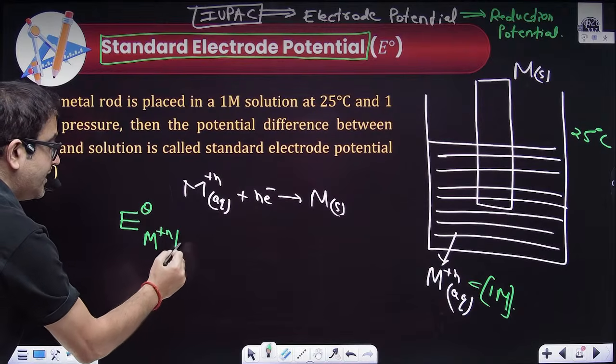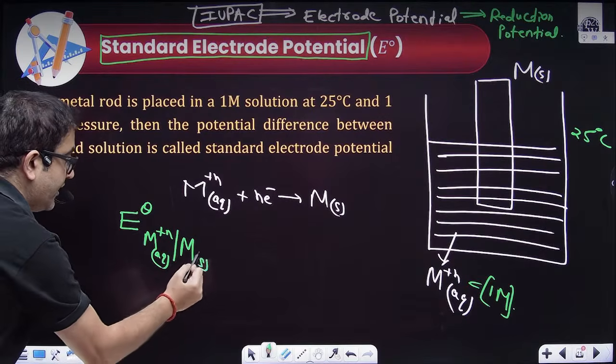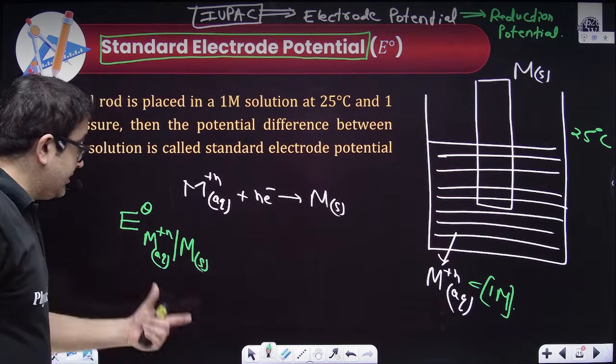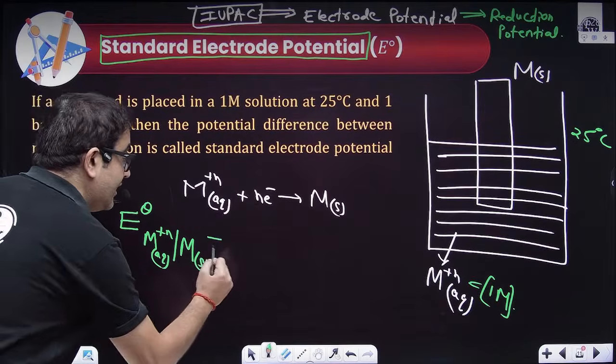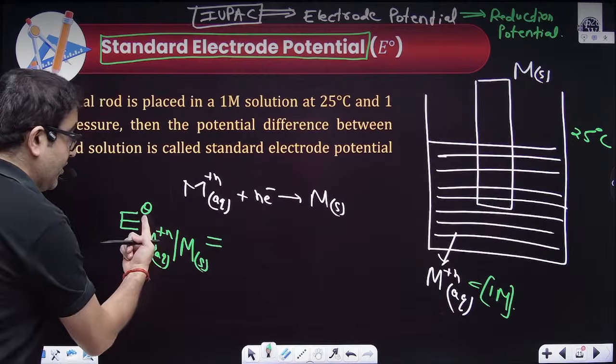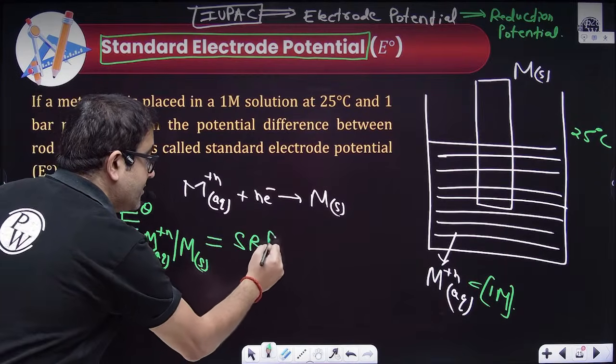So M plus n to M, where this is aqueous and this is solid. This is how you represent reduction potential. Because the condition is standard, this will be the standard reduction potential.